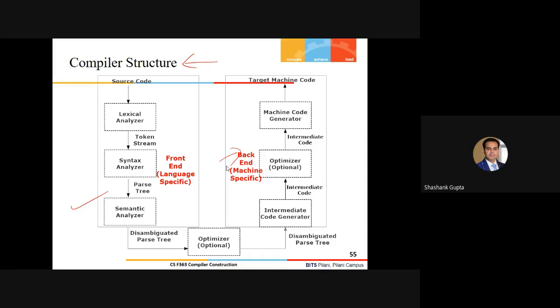I should know the specifications of the machine where my code is going to be compiled and executed. This optimizer's location is completely flexible. I could have switched it to somewhere here also. This is the most frequent advantage of the optimizer as a plugin. Various compilers don't even have the flexibility of an optimizer. Some say, I'll develop an optimizer as a standalone plugin, and later on, if I need it, I'll just plug it into my compiler, and this will give me some efficient code.